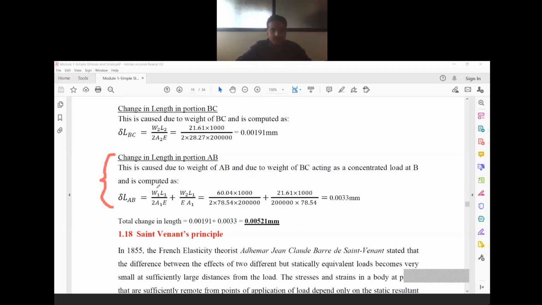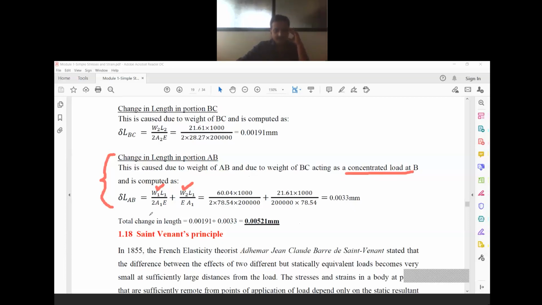W2 is the load only for portion BC, W1 is the load only for portion AB. So total load is W1 plus W2. So W1 plus W2 is what we have to substitute. So for that purpose, since it is a concentrated load, we have to compute it like this.